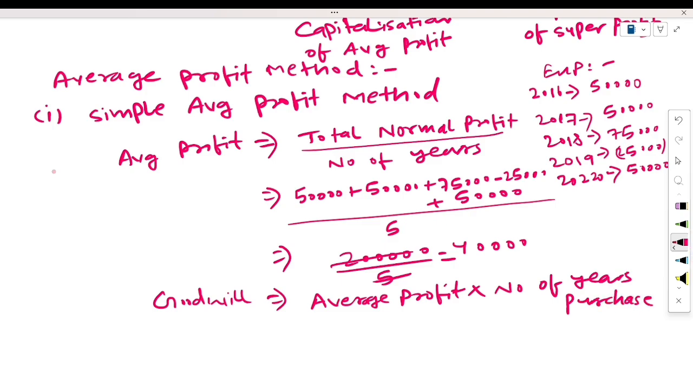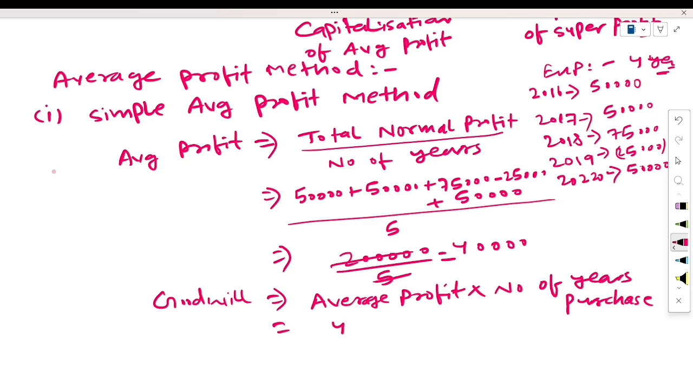Here in the question, it will be mentioned for how many years you are purchasing this goodwill. The number of years will also be mentioned in the question. For example, suppose they are purchasing the goodwill for 4 years, then the number of years will be 4. If it is mentioned 5 years, then it will be 5 years. If it is 3 years, then it will be 3 years. It will already be mentioned in the question.